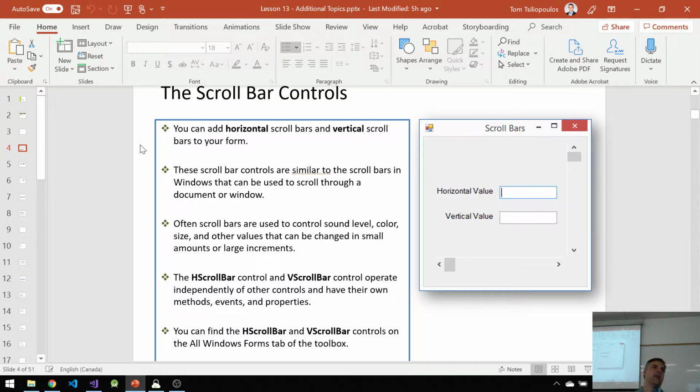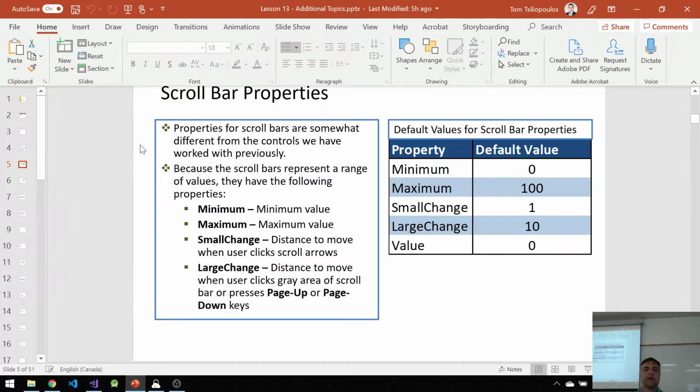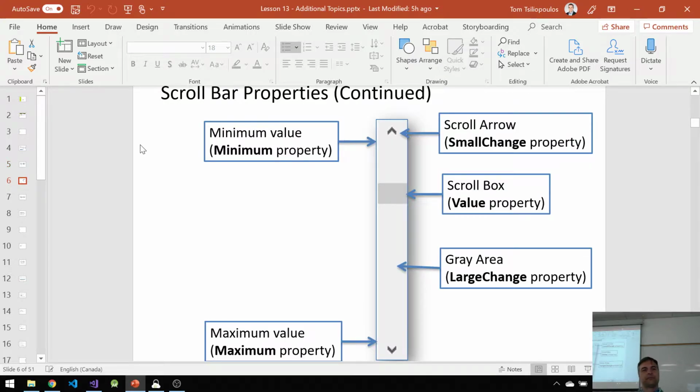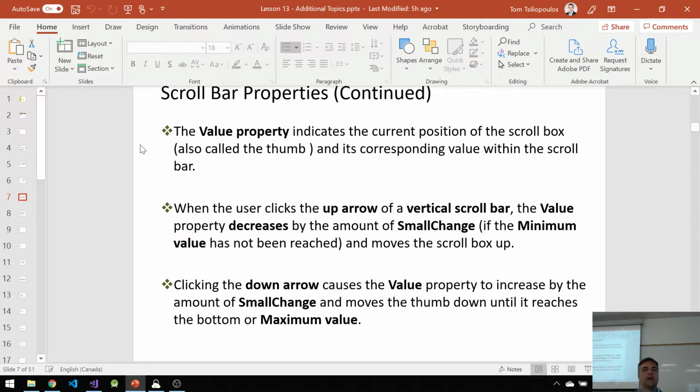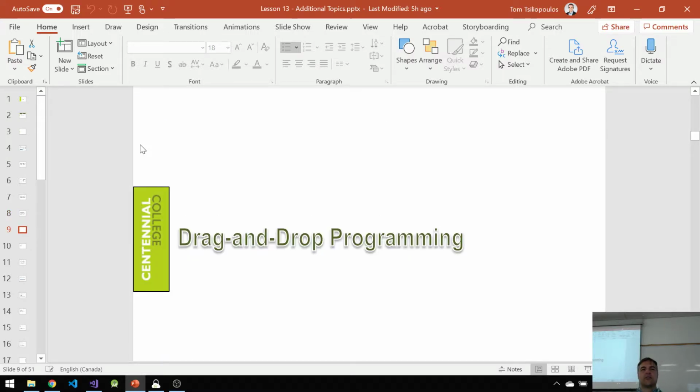Scroll bars: if you have additional content on your screen, you can use scroll bars on your form to make a custom way of scrolling around your screen and moving the screen canvas around so you can see different content. Nice, but I'm not going to show you how to do it explicitly. If you want to do it, you can certainly look. The code is here, and it tells you what each of the properties do and what the different parts of the scroll bar are. Yay. Next, let's go to the drag and drop part.